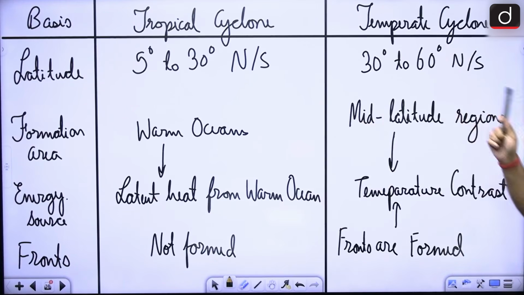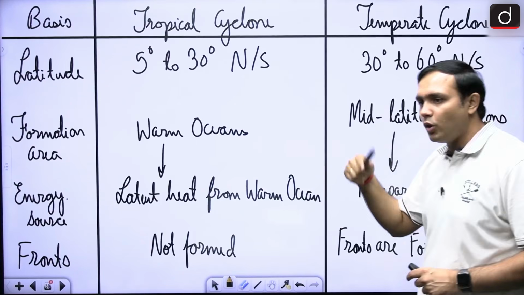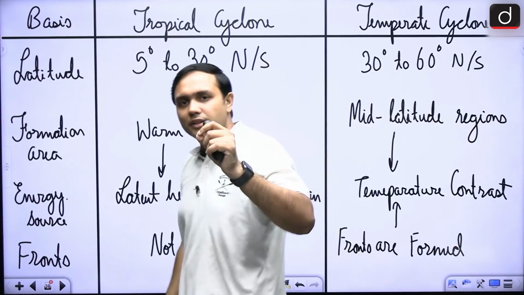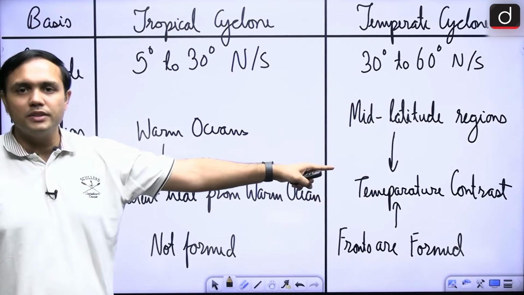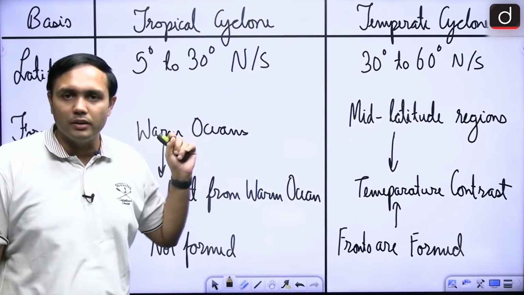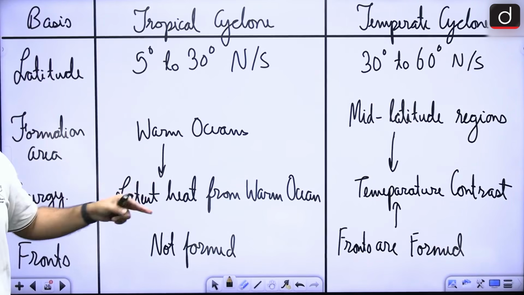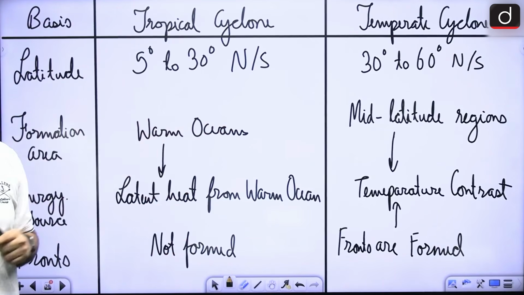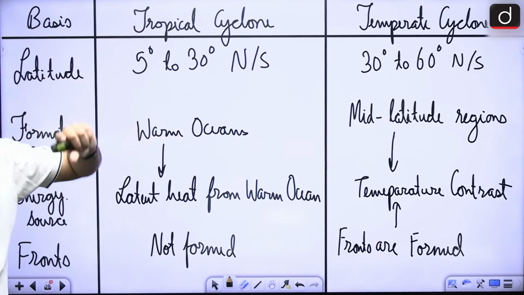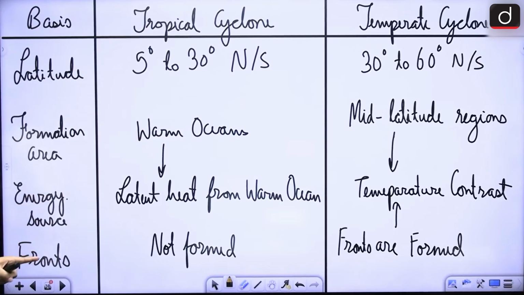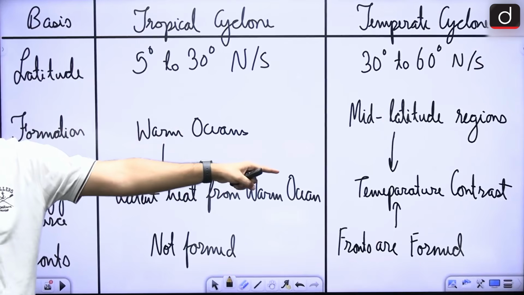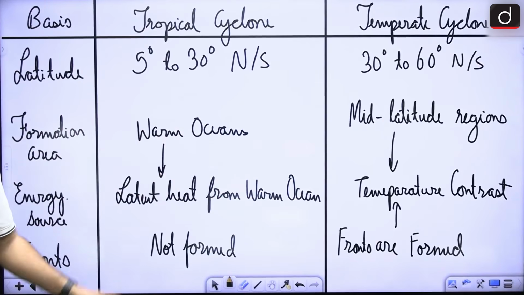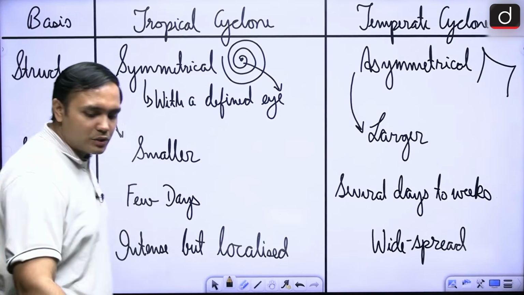In case of temperate cyclone, it is due to the temperature contrast. Hence, the air mass is warm and cold air mass. That is the reason that the temperature contrast is seen in case of temperate and not tropical, right? So tropical cyclones are receiving heat from the warm oceans. Temperate cyclones are happening due to temperature contrast, warm and cold air mass, right? Frontal formation is happening in the case of temperate cyclones and not in tropical cyclones. All right. Next important aspect, what is the structure?